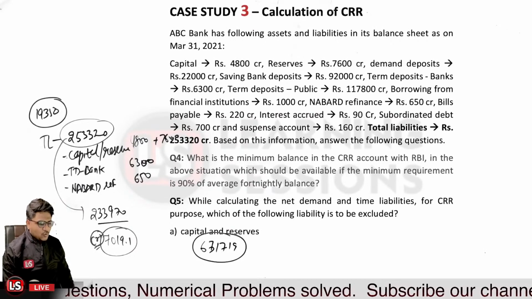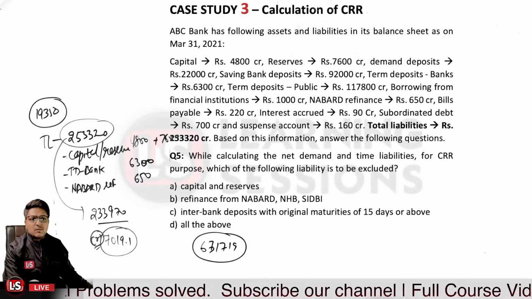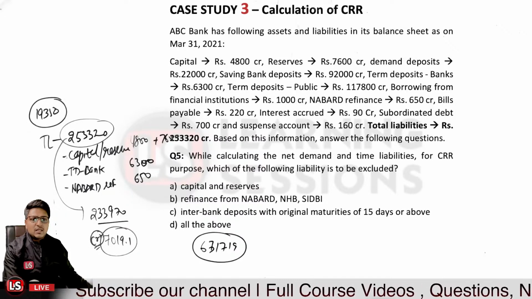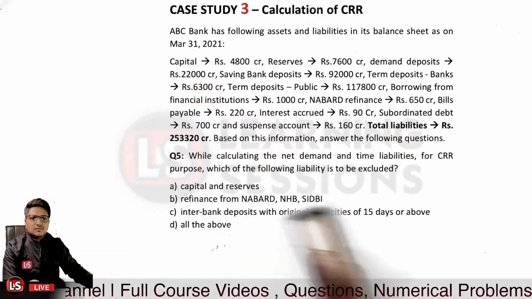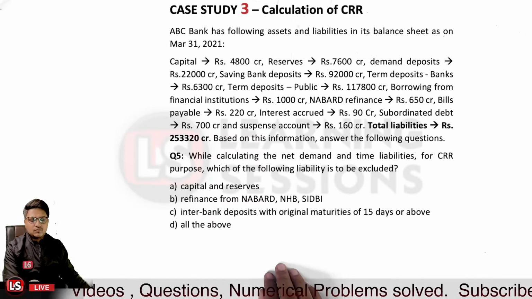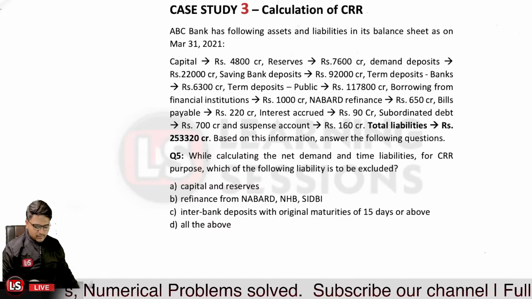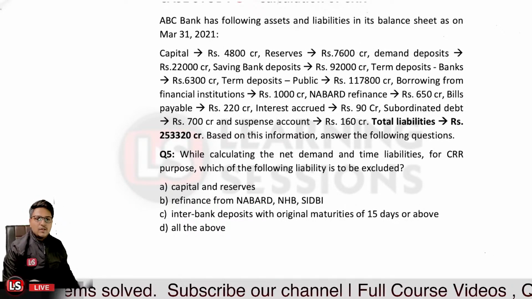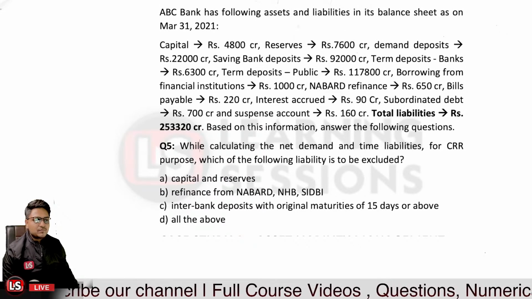Okay, and the last question for this case study says, while calculating the net demand and time liabilities for CRR purpose, which of the following liabilities is to be excluded? Kindly please do answer at the earliest. What would be the answer related to this question? Question number 5 over here. What would be the answer?